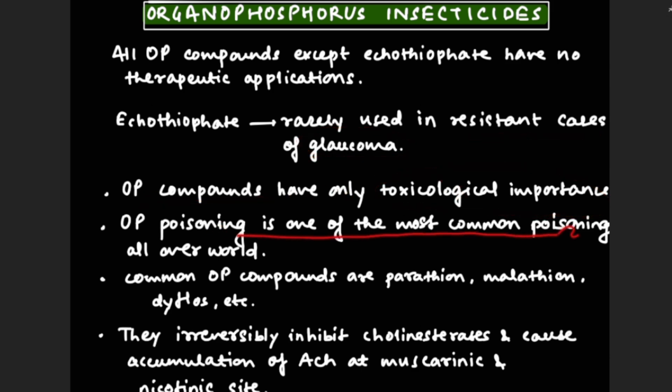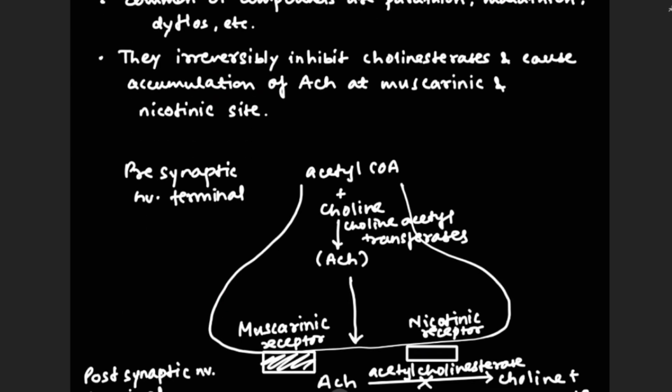OP poisoning is one of the most common poisonings all over the world. Common OP compounds are parathion, malathion, dichlorvos and many more. They irreversibly inhibit cholinesterase and cause accumulation of acetylcholine at muscarinic and nicotinic sites. So let's see this in detail.